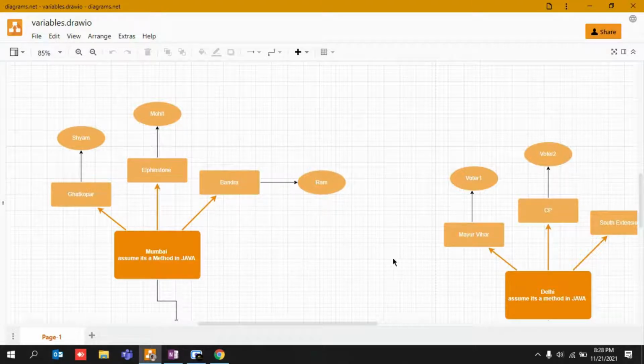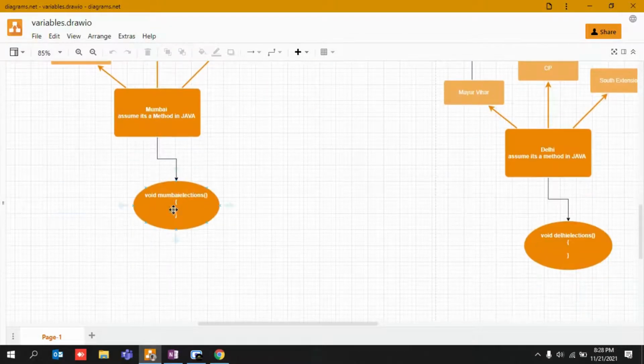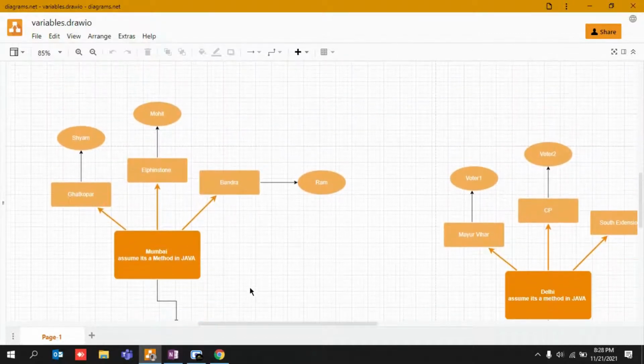So let's say in Mumbai tomorrow elections are being held. It's a simple concept. Elections are there for Mumbai tomorrow. And let's say I am the face of Mumbai. I'm just virtualizing myself, that tomorrow, in order to become the minister of Mumbai or Maharashtra, let's say anything, in order to win the elections, the method has some lines of code. In order to win the elections, I would be needing the help of n number of local people from all the local areas of Mumbai itself.